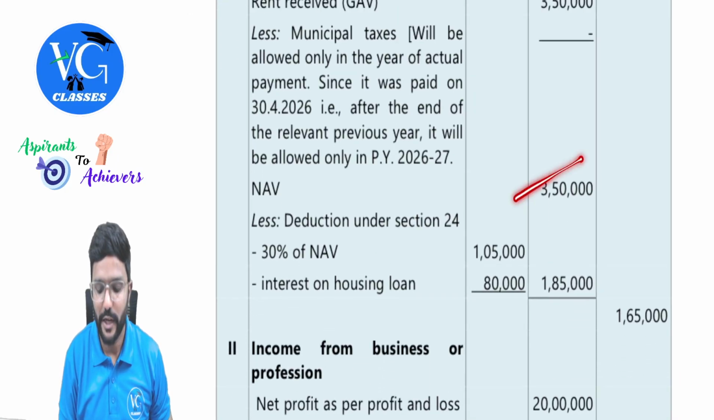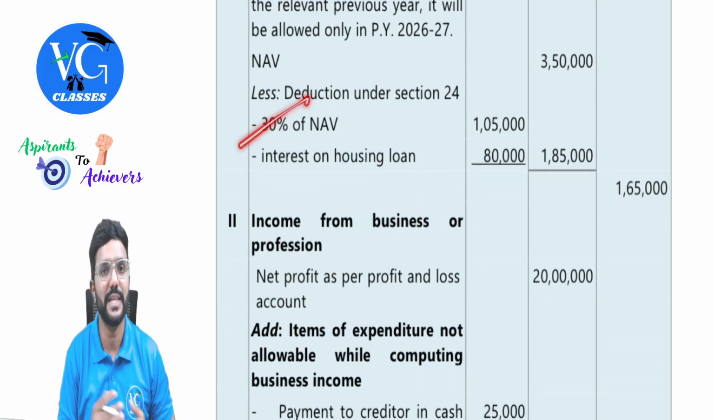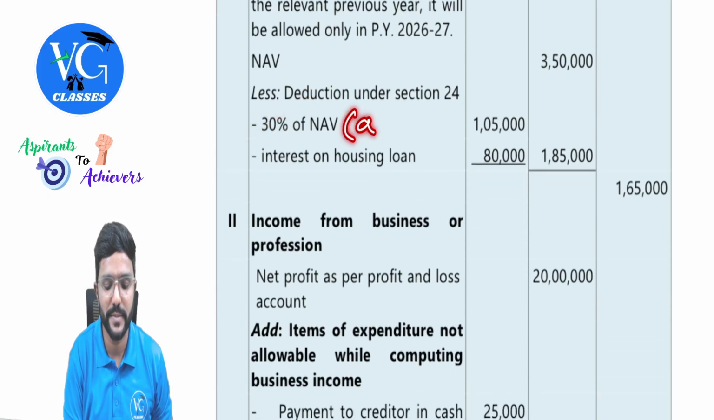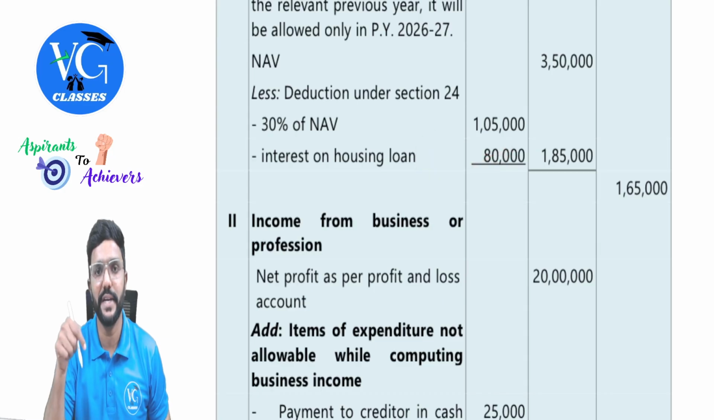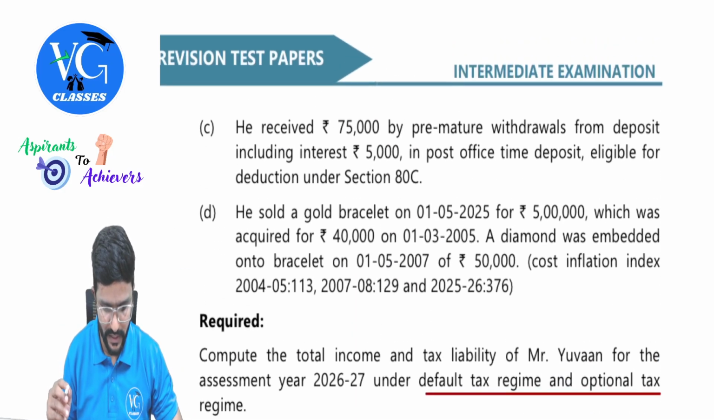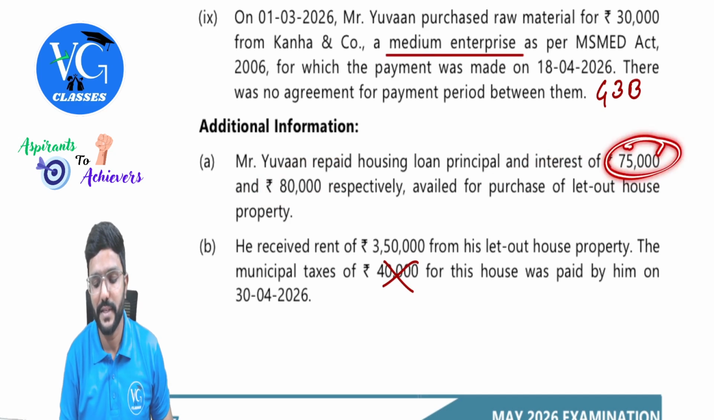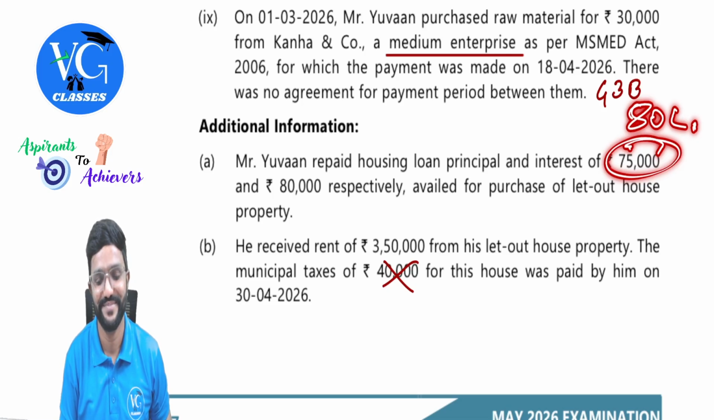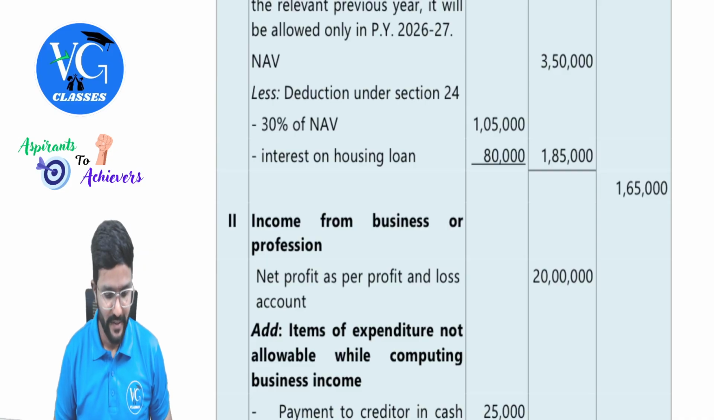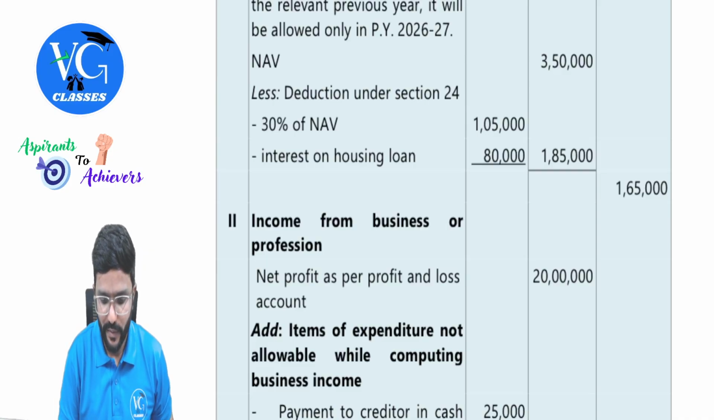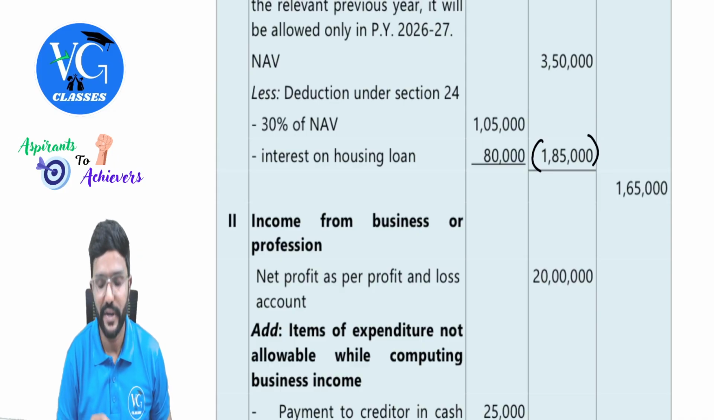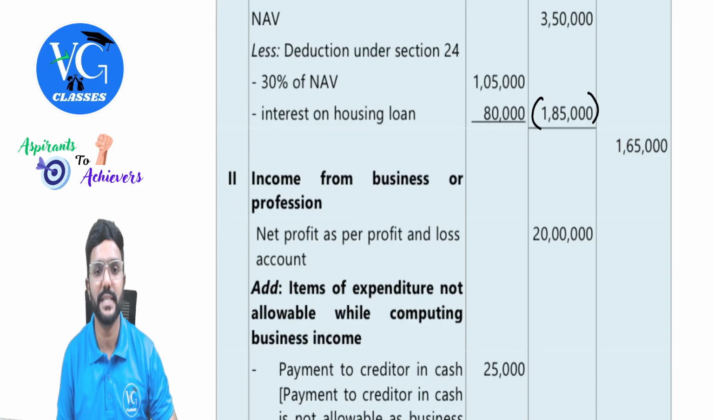So net annual value is 3,50,000. 30% of that is allowed as standard deduction under section 24(a). Then interest on housing loan deduction under section 24(b), 80,000 is there. Only interest you take here. How much is the interest here? Yeah, interest is 80,000, whereas principal is 75,000. But principal is available as deduction under section 80C, but 80C deduction is not available under default regime. So the total deduction under section 24 is 1,85,000. Let me put it in bracket. So income from house property is 1,65,000, guys.